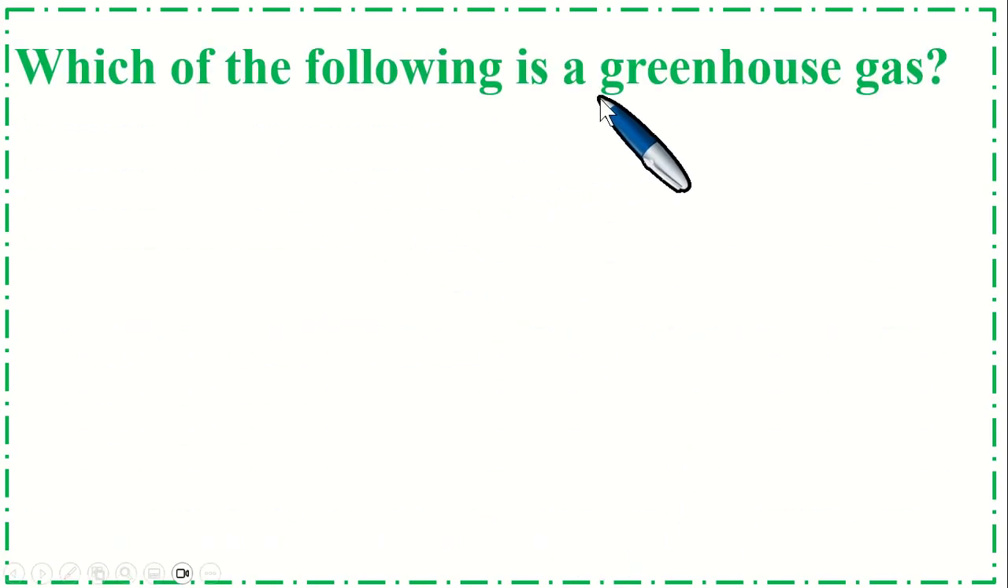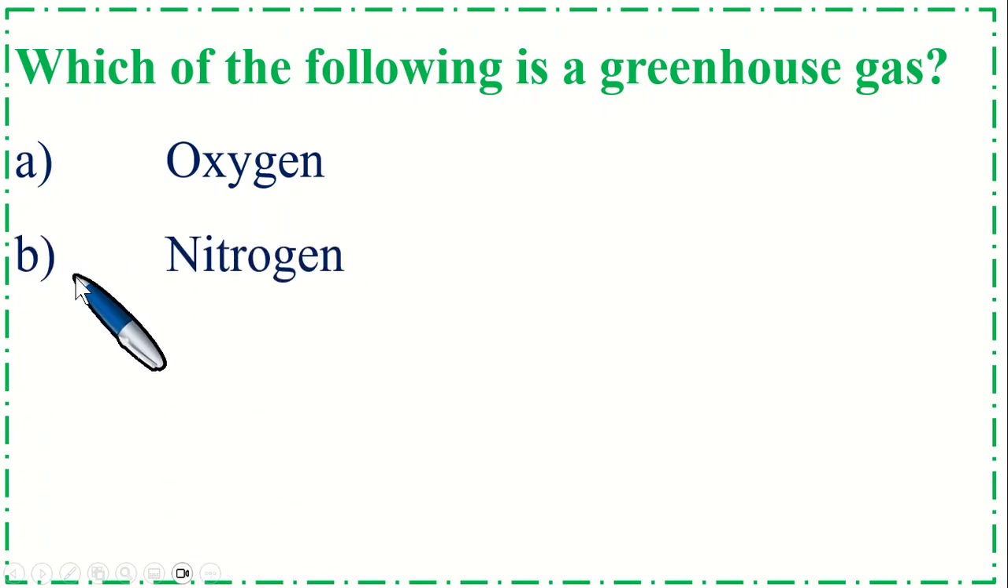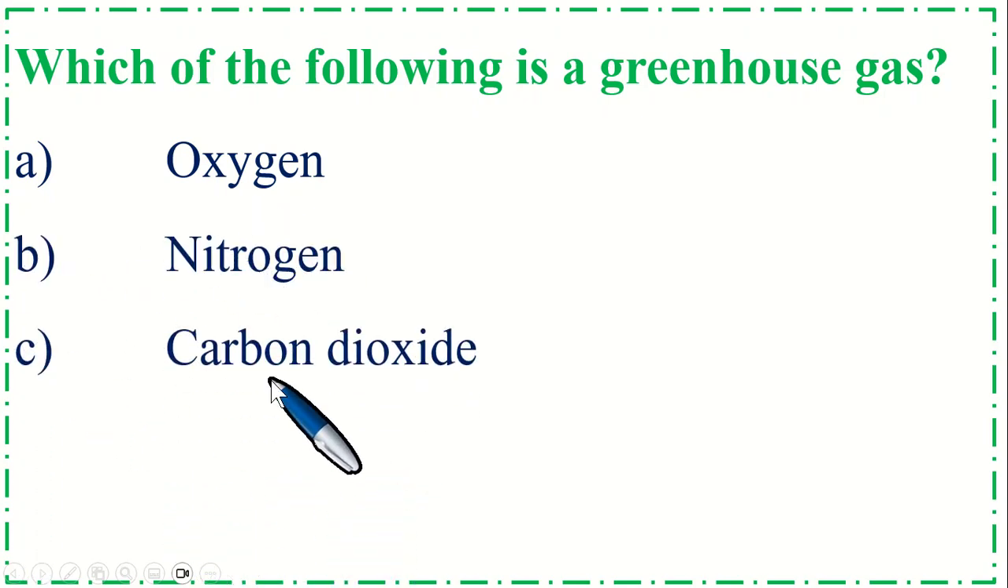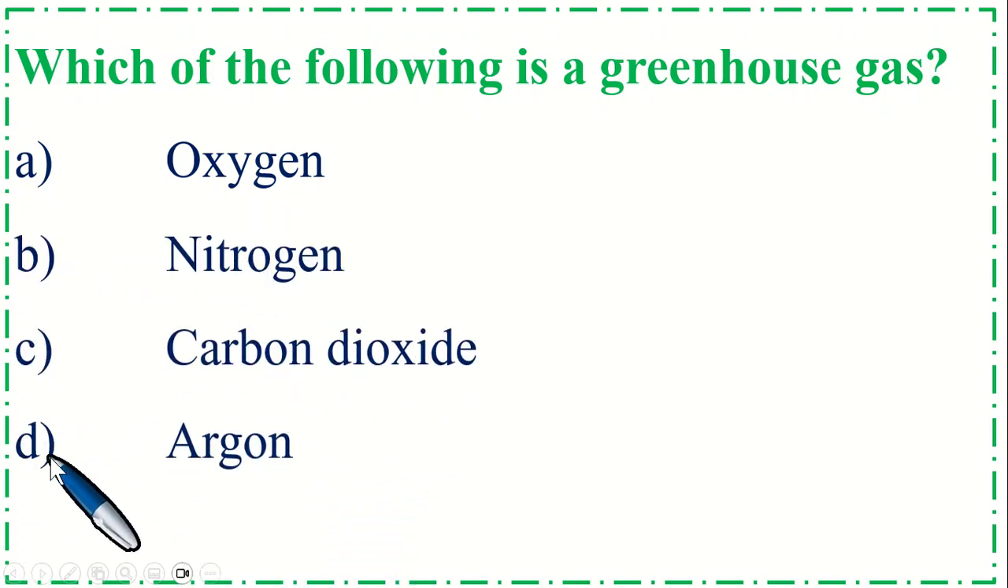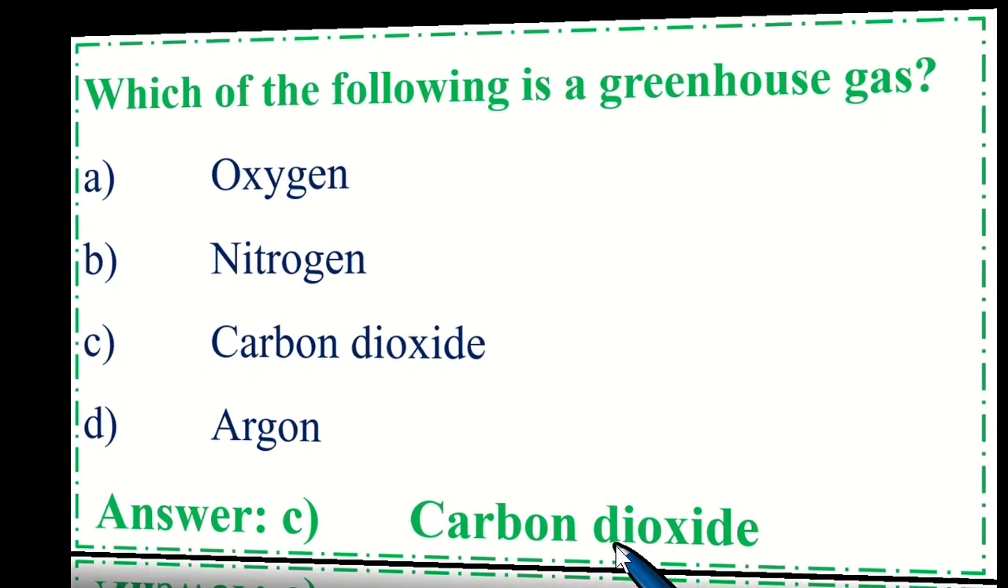Which of the following is a greenhouse gas? Option A, oxygen, B, nitrogen, option C, carbon dioxide, and option D, argon. So the correct option is C, carbon dioxide.